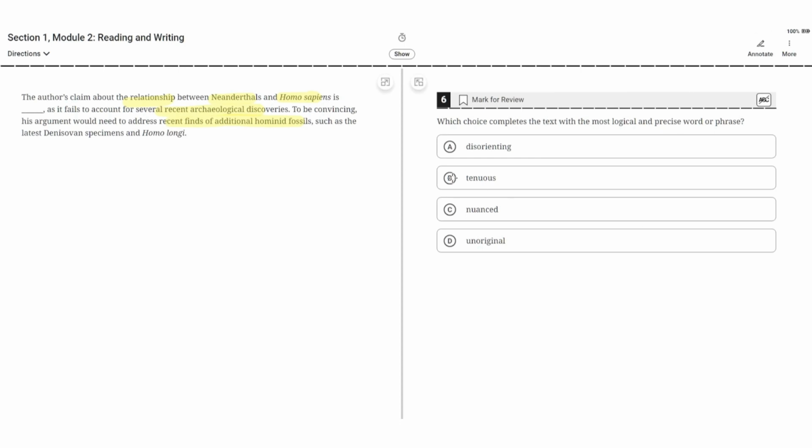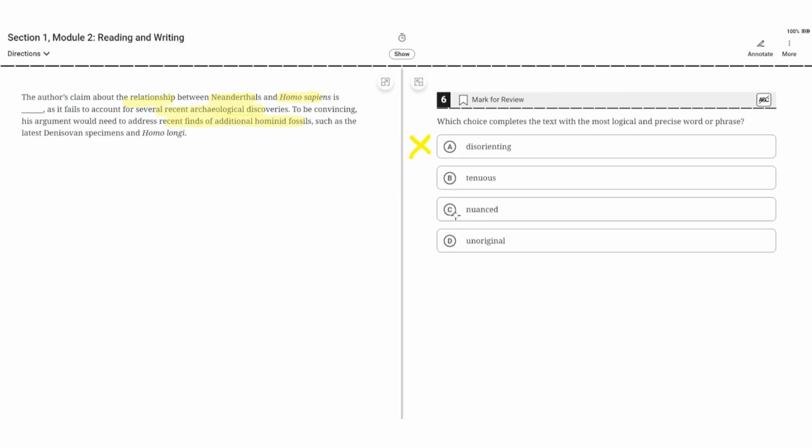A. Disorienting. This is incorrect because disorienting would imply that the claim is hard to grasp or understand, but the text doesn't say anything about the claim being hard to grasp or understand. So A is incorrect. B. Tenuous. Tenuous makes sense here because it implies that the claim lacks substance, which it does because it fails to account for several recent archaeological discoveries. So B could be the correct answer.